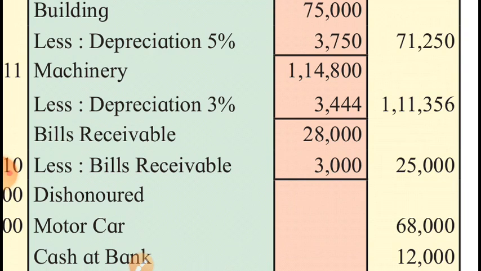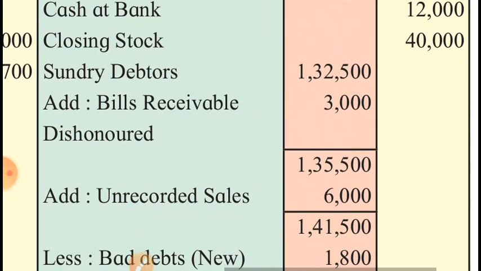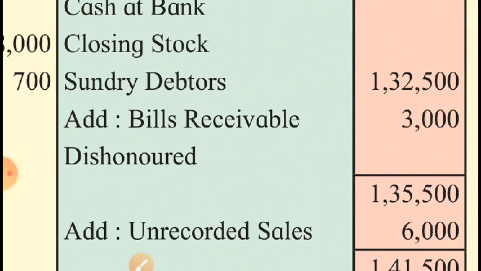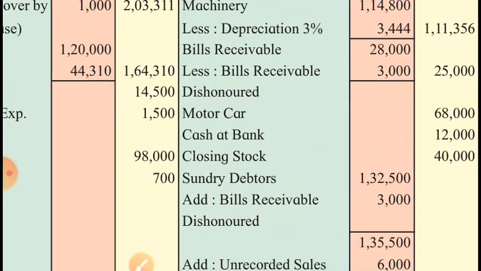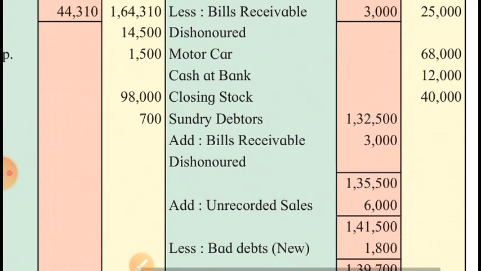So actual bills receivable with us are of rupees 25,000, and the act of dishonor of bill receivable increases the amount of debtors. So we can see 3,000 added to debtors. Then motor car, there was no adjustment on it. Cash at bank, closing stock.